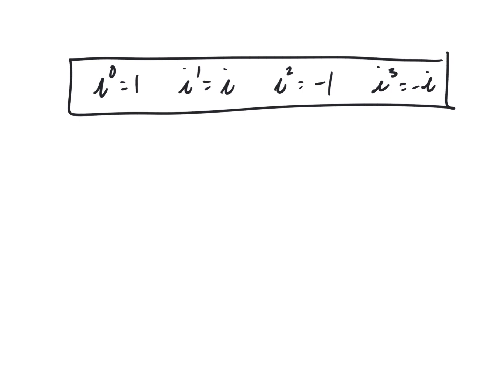All right, so we're going to go, what I did, 302. All right, so here we go. 10 divided by 4 is going to be a remainder of 2, and i squared is negative 1. All right, so let's say I want to do this on my calculator because I don't want to do the long division. Let's work that out, okay? So on my calculator, I'm going to go 302 divided by 4.